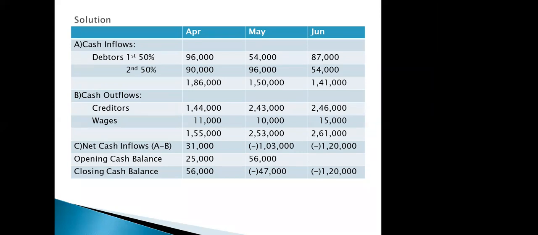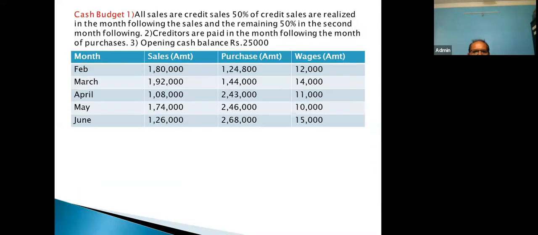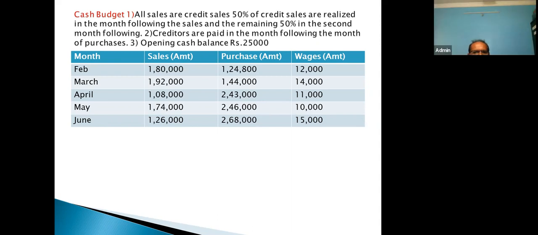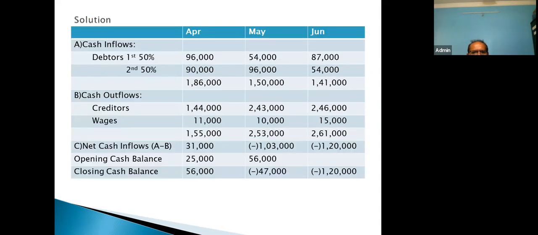So can you show that question slide? Yeah, I will show this question slide. So that means the month of Feb sales, that is 1,80,000, that 50% will be realized in the month of April. Correct. That will be our second slot. Look at this here: 50% second, 90,000.